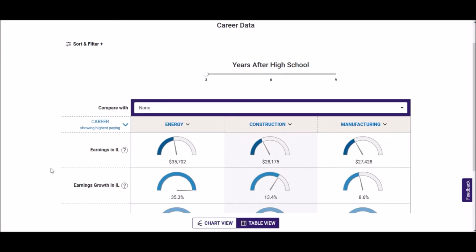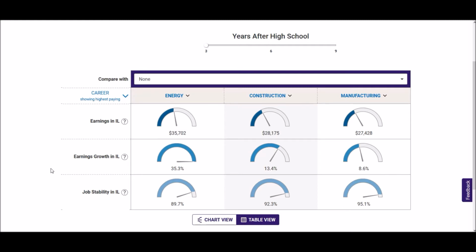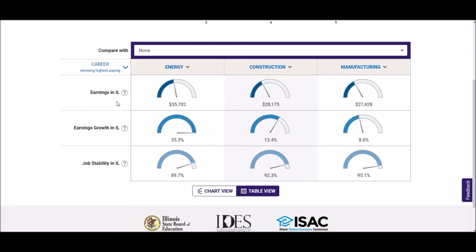The table view shows us 3 employment metrics. Earnings in Illinois is the median earnings in the 3rd year after high school. Earnings growth is how much more they made in their 3rd year than their 2nd. And job stability is what percentage of these former ISB students worked for the same employer for 3 quarters in a row.